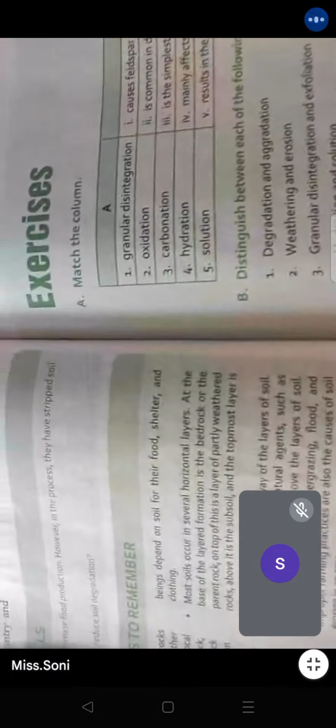What is the meaning of using the soil in a sustainable manner? Using soil in a proper way, and not wasting it and not overusing it. In short, okay. So I hope this lesson is easy and clear to you all.